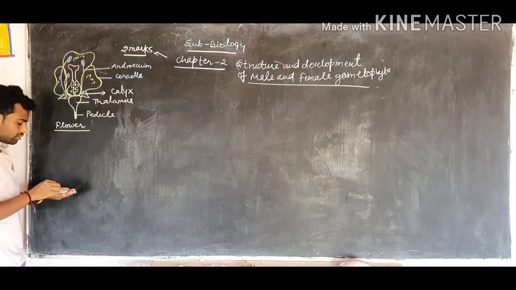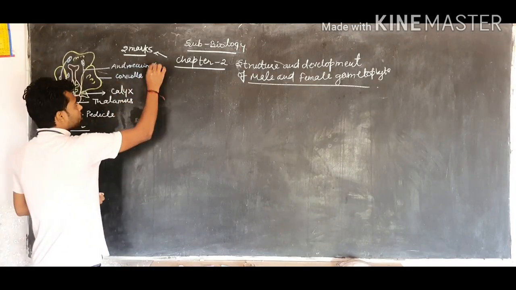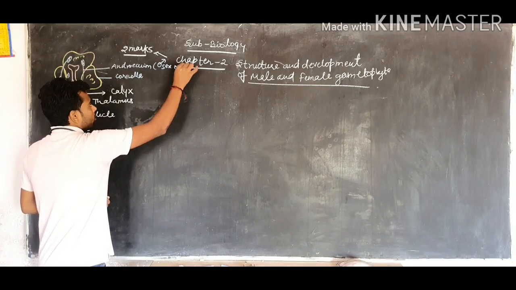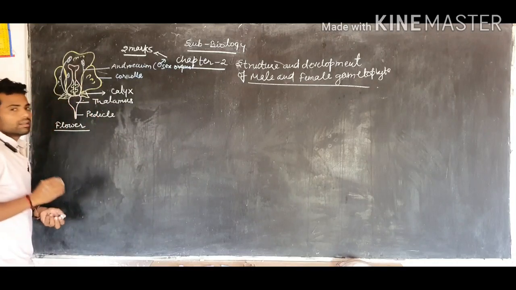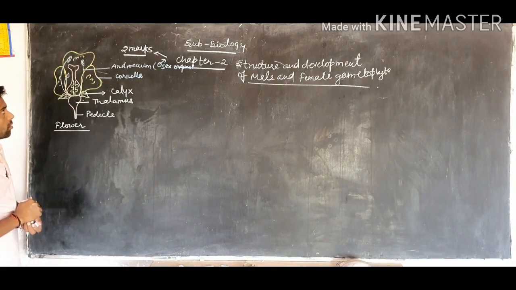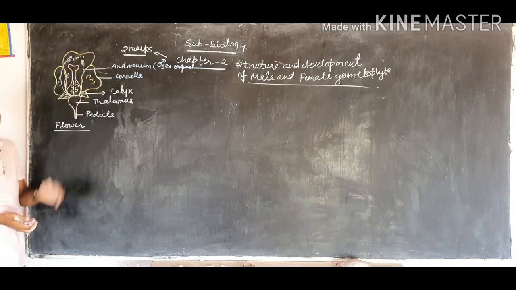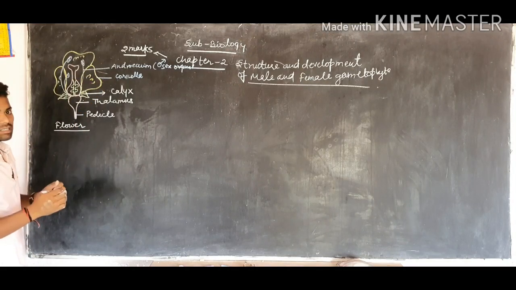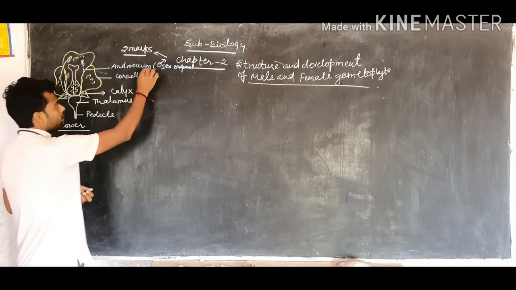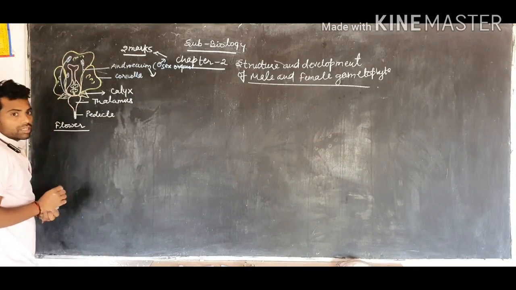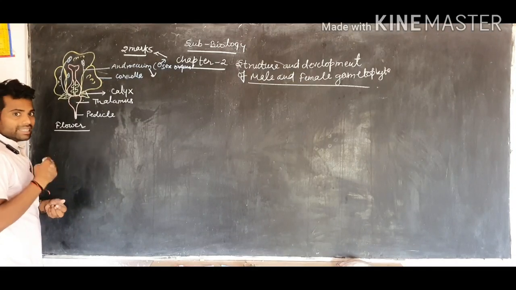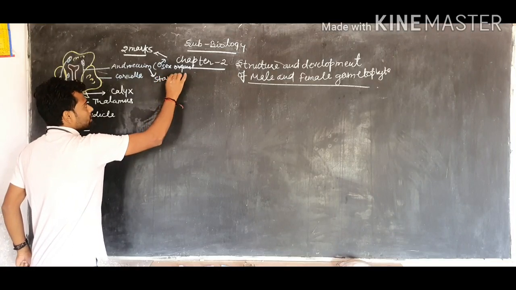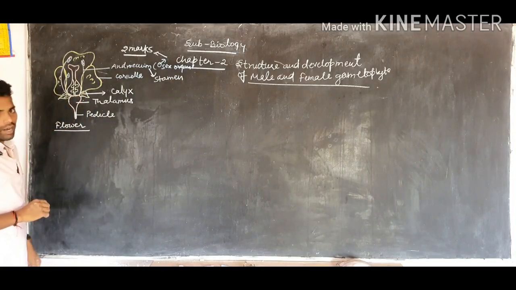This is the androecium. It indicates the male sex organ in the flower. The androecium is a cycle of structures, and each structure of this cycle is called a stamen. So we can say the stamen is a unit of the androecium.